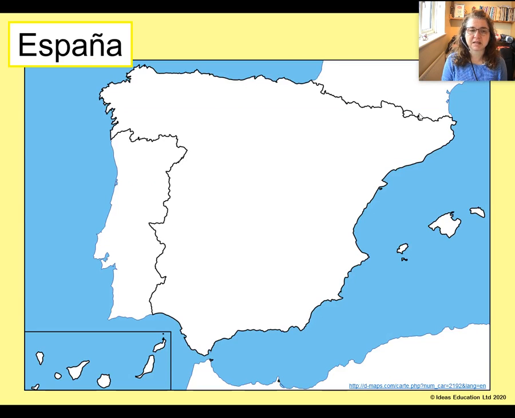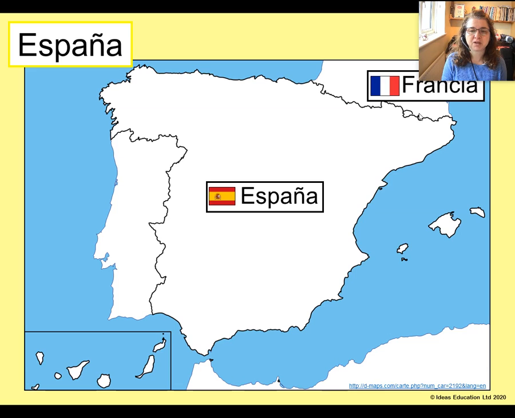So here is Spain. Let's have a look at its geography in a bit more detail. So this part here is España, and you can see that Spain is joined onto various different countries. So we have Francia, France, joined on in the northeast. Also, there is a very small country called Andorra, and Andorra is this tiny little country just here.